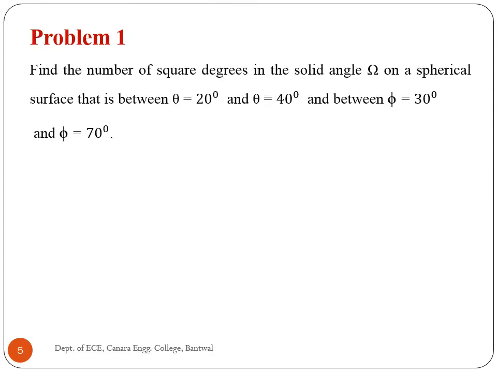First problem: find the number of square degrees in the solid angle on a spherical surface that is between theta equal to 20 degree and theta equal to 40 degree, and between phi equal to 30 degree and phi equal to 70 degree. To find the solid angle, we have the equation d omega is equal to sin theta d theta d phi.